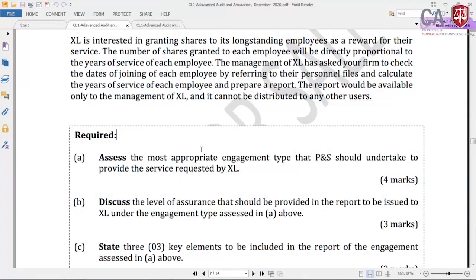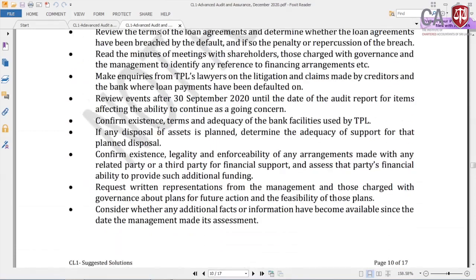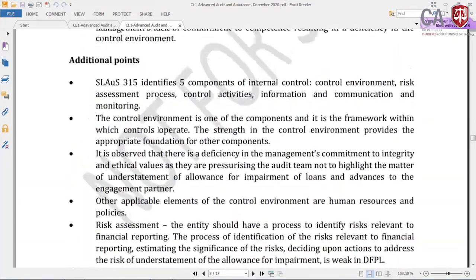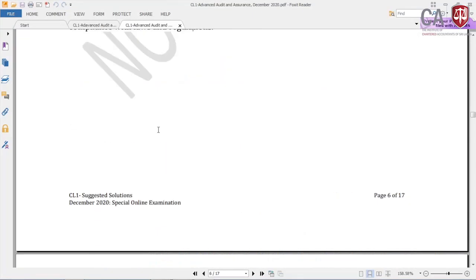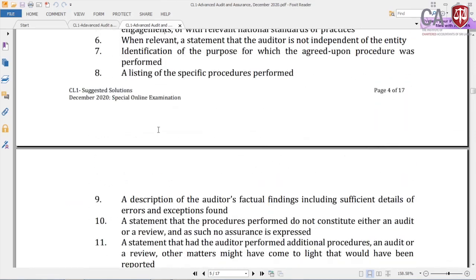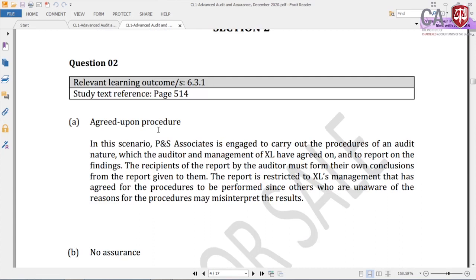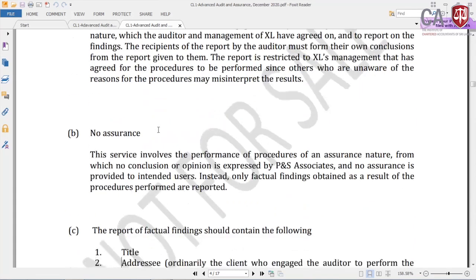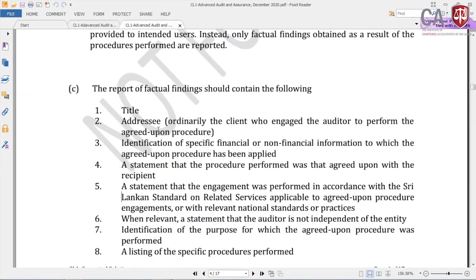Right, so if you quickly look at the answer given by the examiner, or the suggested solution given by CA Sri Lanka. So for agreed upon procedure, it has given us a part A answer. Part B, no assurance is provided. And part C, any of the three of this report can be put there.